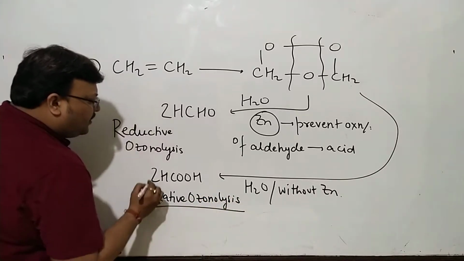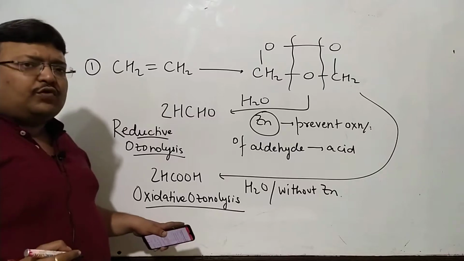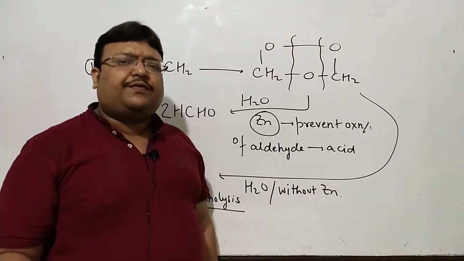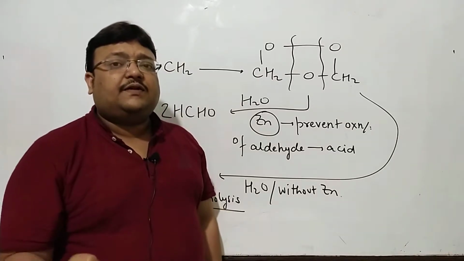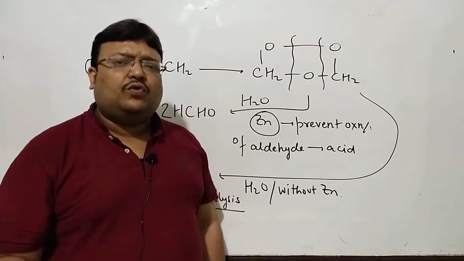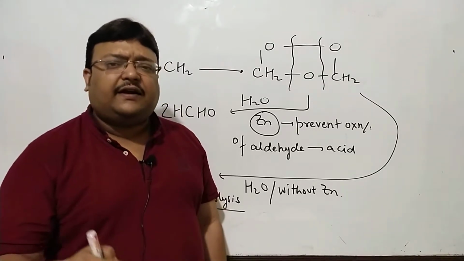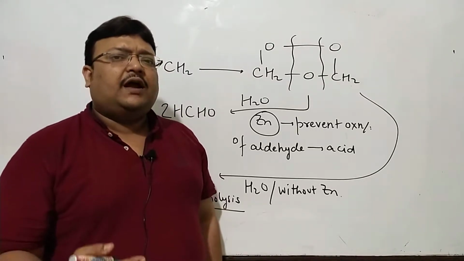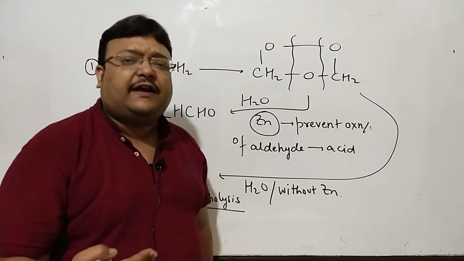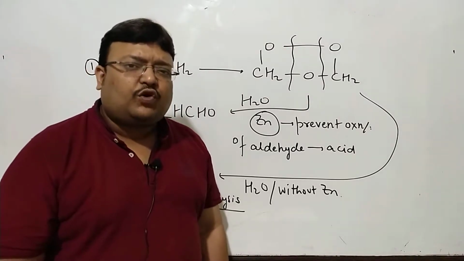Oxidative ozonolysis means that instead of an aldehyde you get an acid, and this works only on an aldehyde. In due course, you will learn that aldehydes are easier to oxidize, become acids very readily, and are stronger reducing agents than ketones. Ketones are difficult to oxidize.